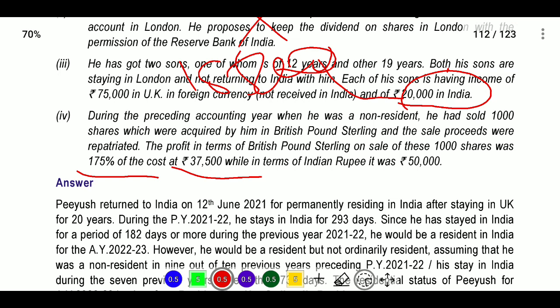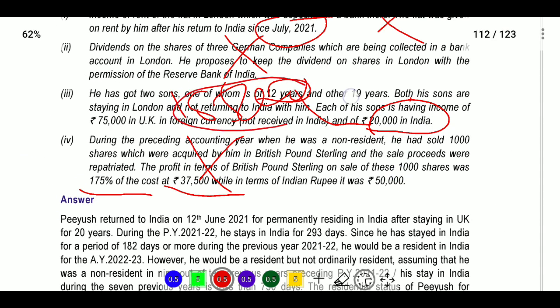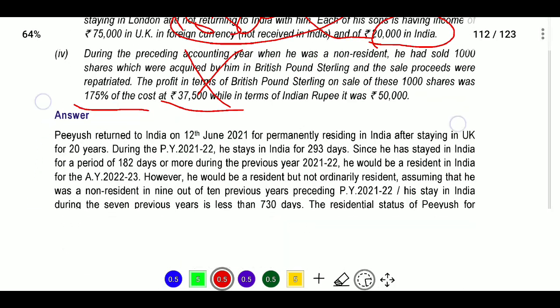Here the repatriation of sale proceeds: the income accrued outside India, he purchased outside India, and he got some amount which was repatriated to India. It is not taxable in his hands. So only this amount will be added, and we will see the answer now.